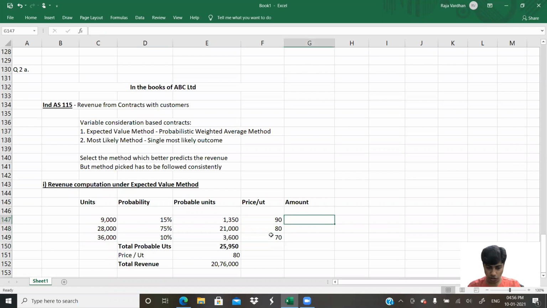So if I do this, what will be the amounts? That is probable units multiplied by the price per unit, and the same thing would apply here as well. 2,52,000. Now I'm going to take the total, which is the sum of these three items that we have previously. How much do you end up getting? 20,53,500. This is for the total units of 25,950. You get that?